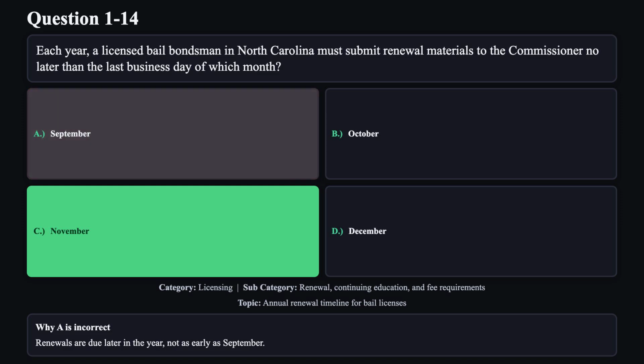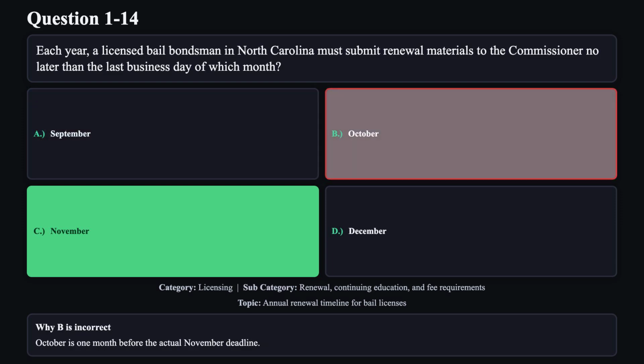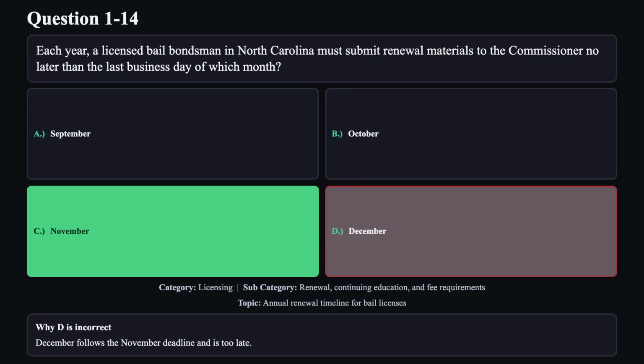Reason A is not correct. Renewals are due later in the year, not as early as September. Reason B is not correct. October is 1 month before the actual November deadline. Reason D is not correct. December follows the November deadline and is too late.